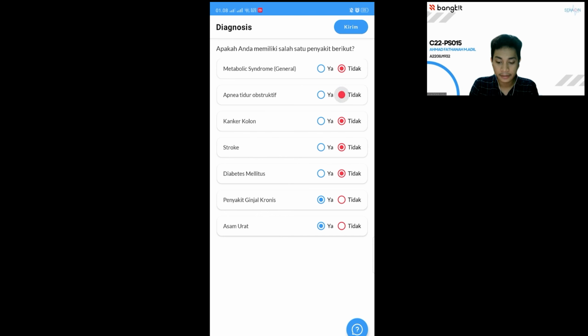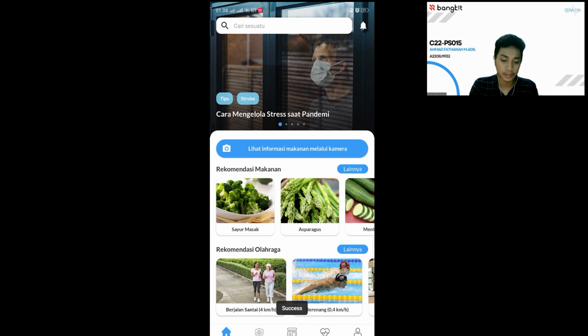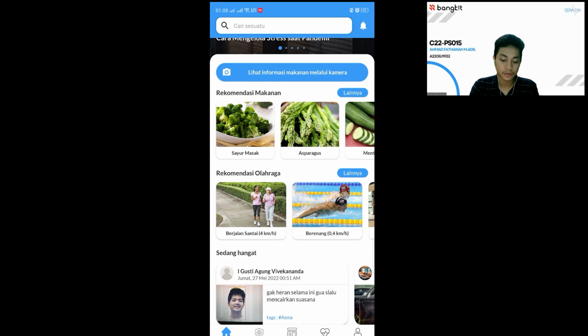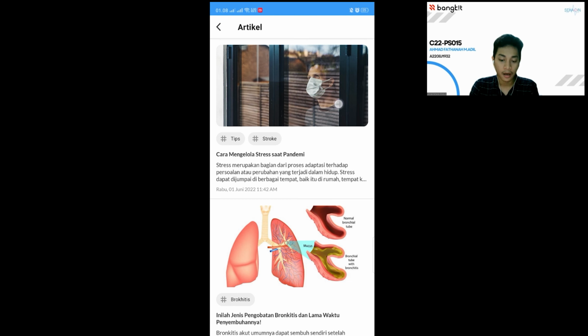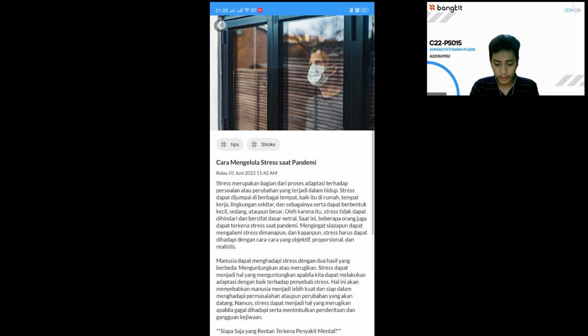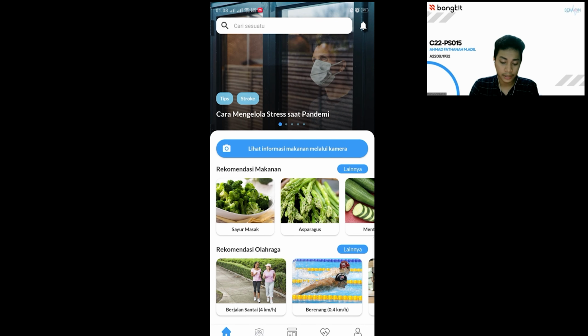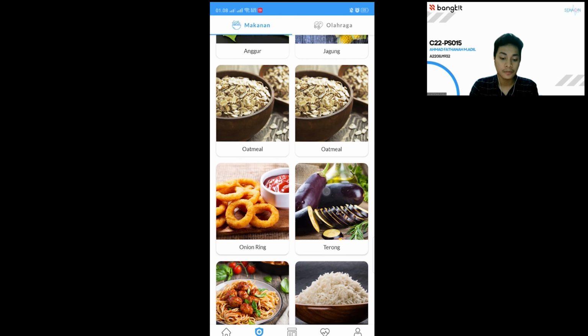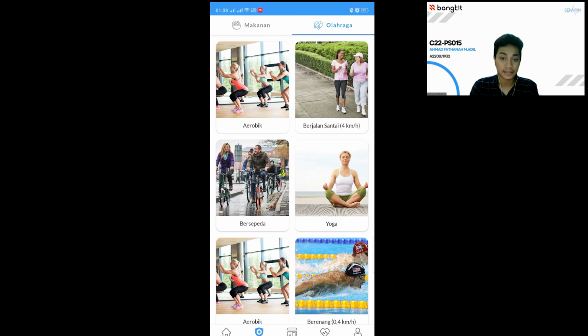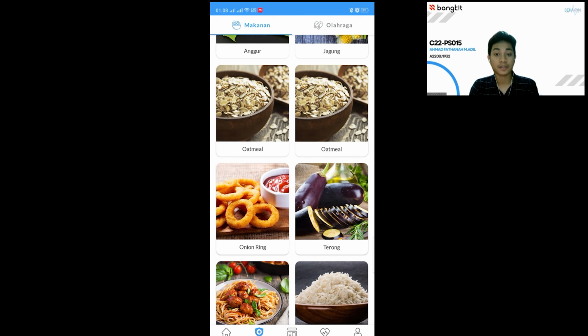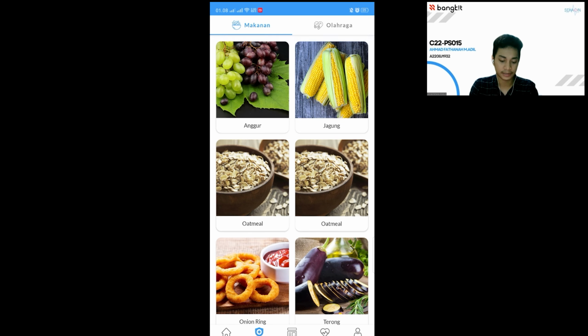And then click send. So here, the homepage, you can see a lot of information, such as articles, recommended food, recommended exercises, trending posts, and articles. And on the help page, here you can see all the recommended food and exercises that you can do based on your diseases.